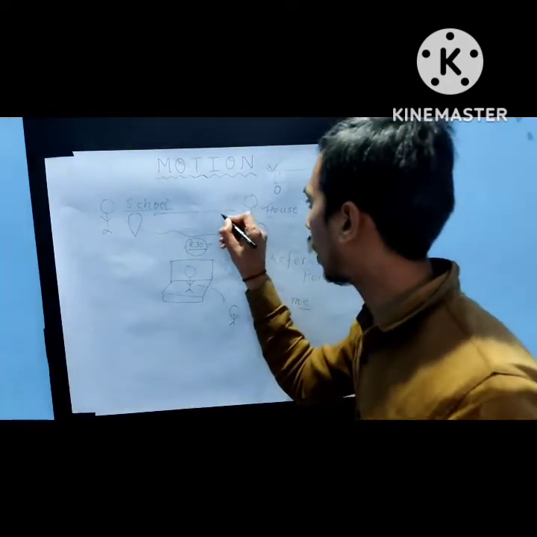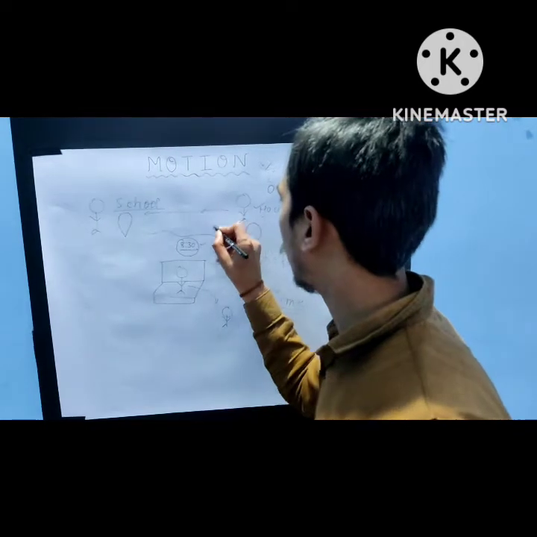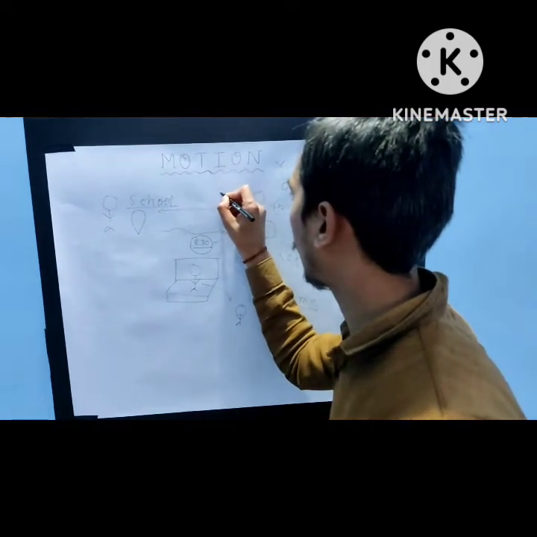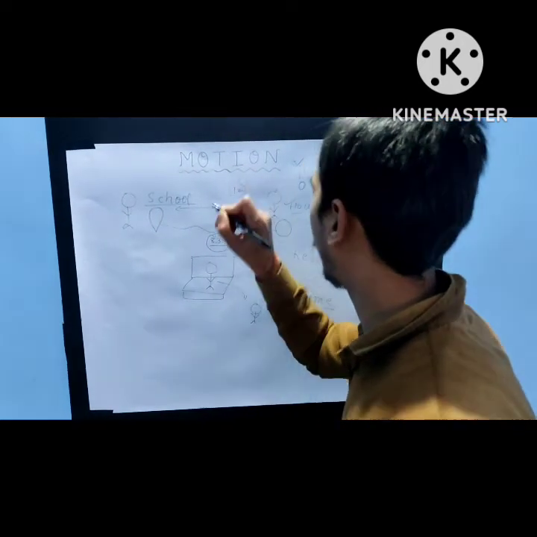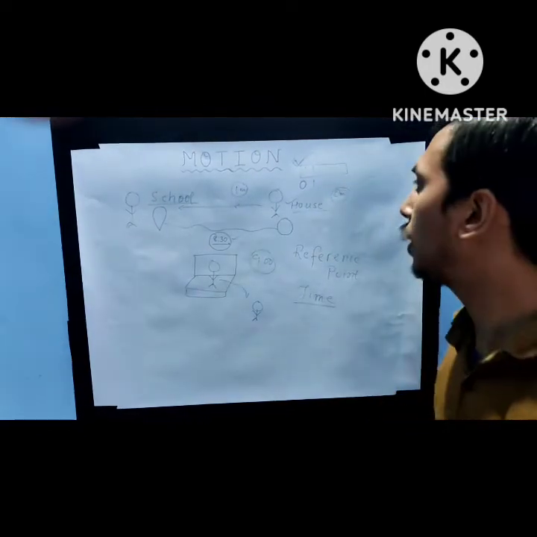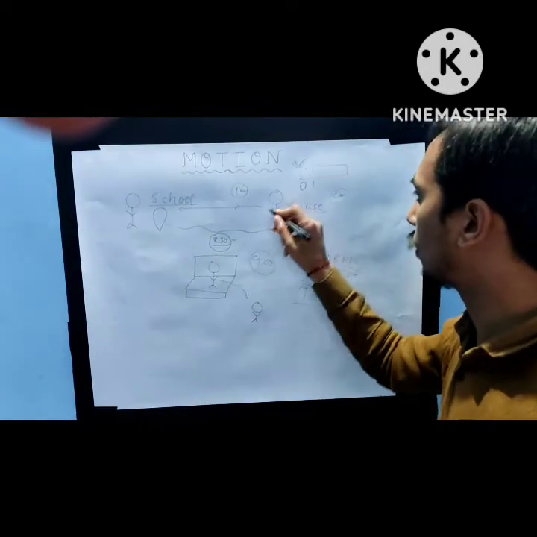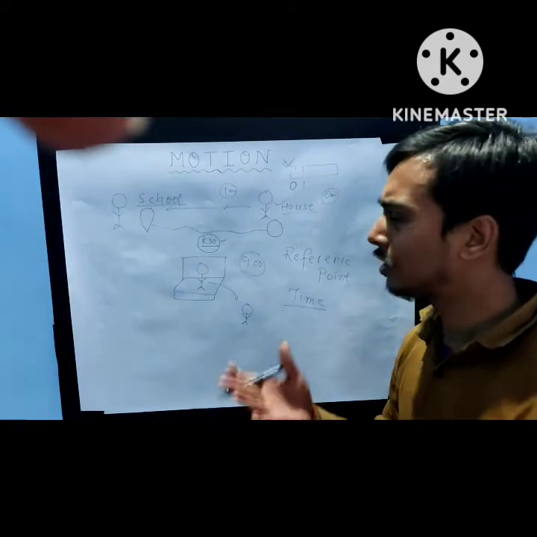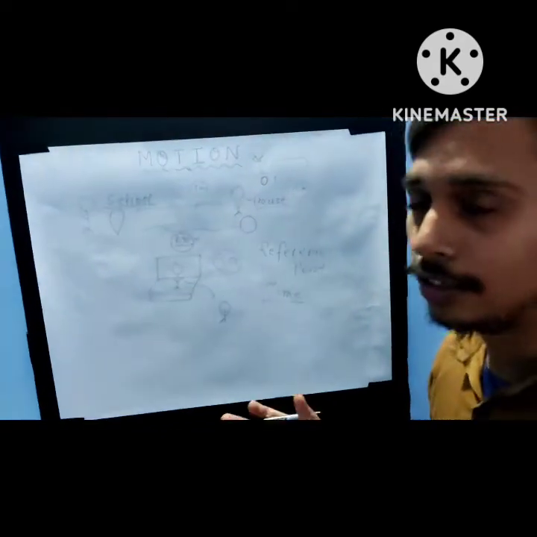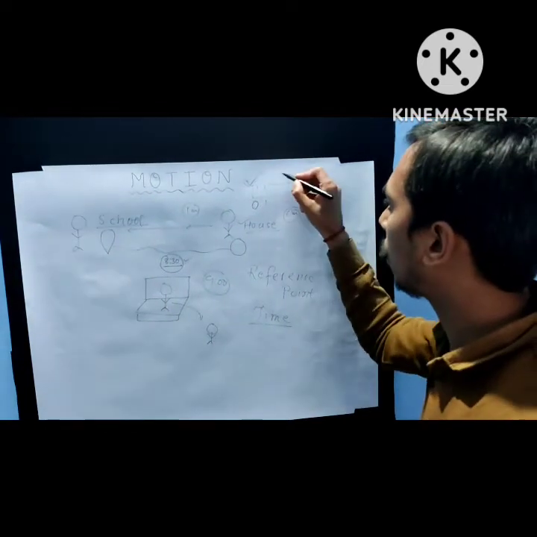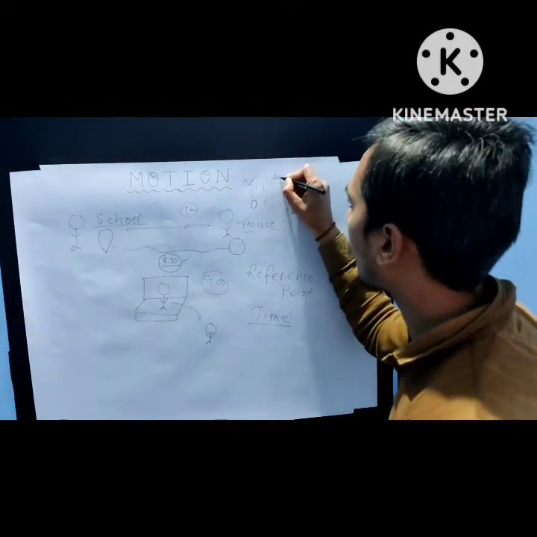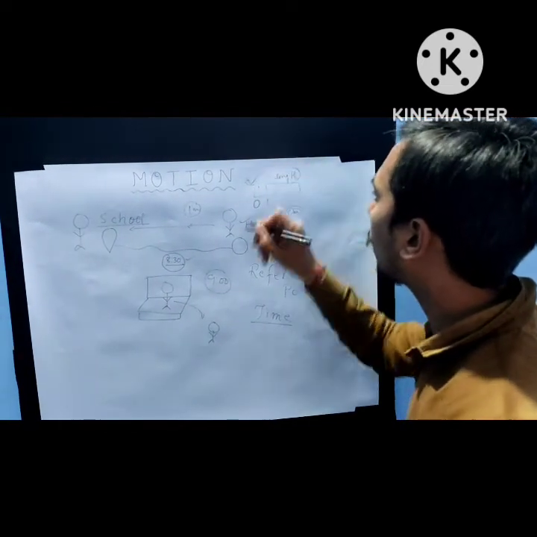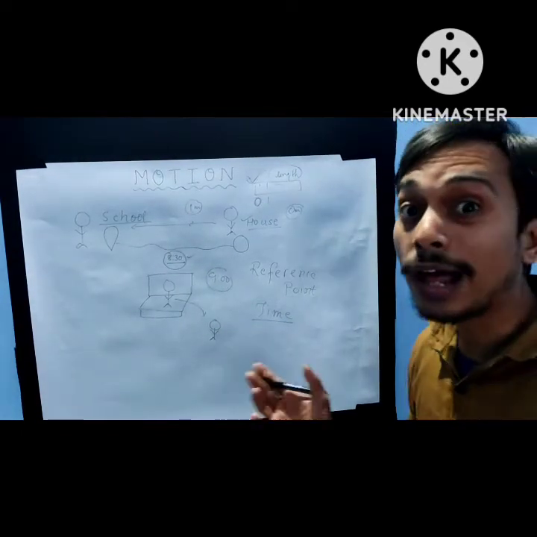And suppose at a certain point a boy is moving, suppose 1 meter. So from here we can mark the value that the boy has covered 1 meter. So in general we can say that distance is the length of path covered.